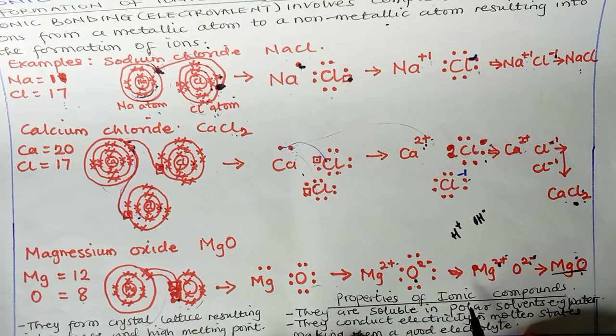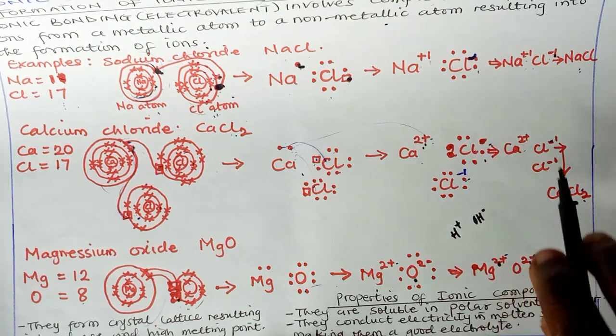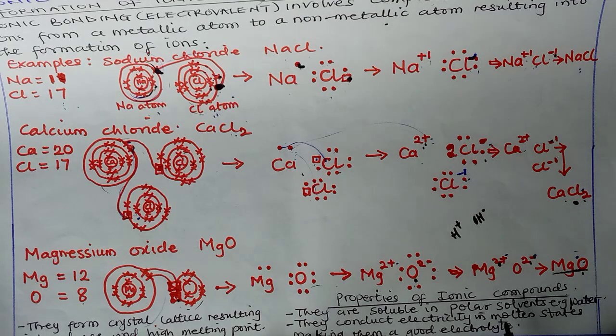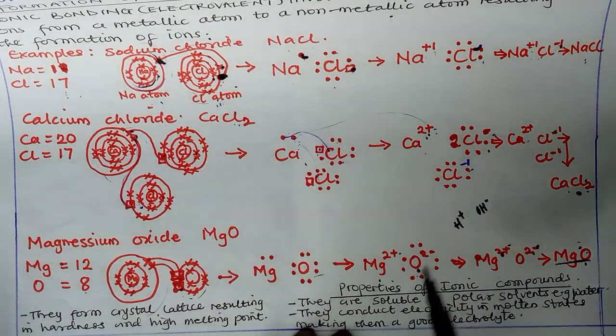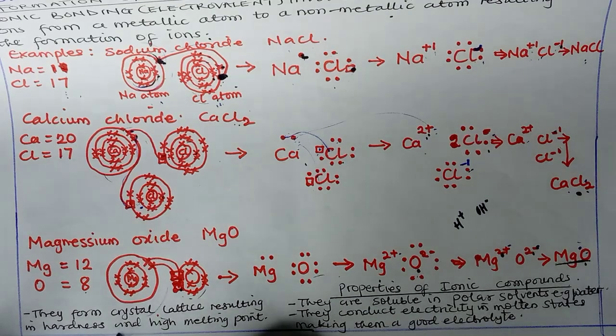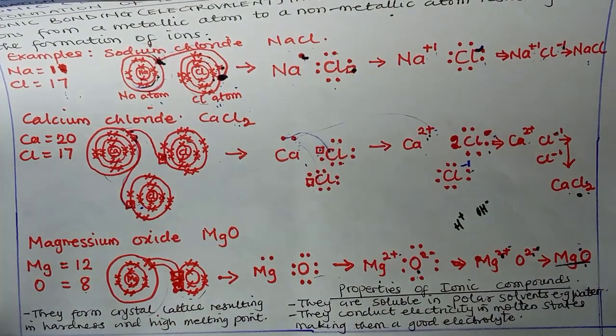So they conduct electricity in molten state, making them a good electrolyte. That is, when these compounds are in molten state or mixed with water, they are very active in conducting electricity. But if they are in a solid state, they won't conduct electricity because they will not ionize in water. Their ions will not be active. So they form a crystal lattice, which makes them very hard and gives them a high melting point because of the strong bonds.